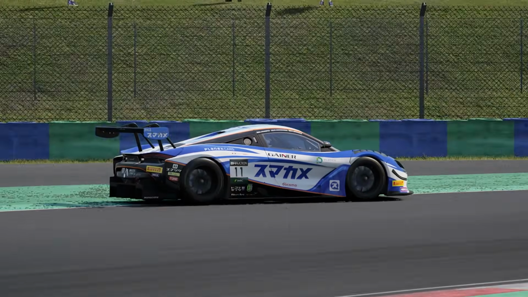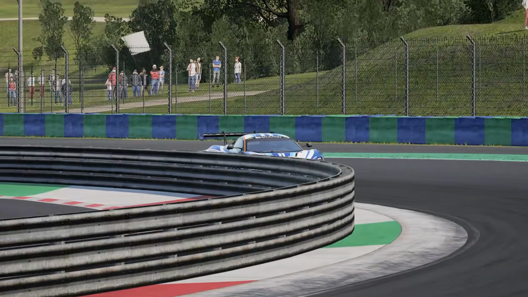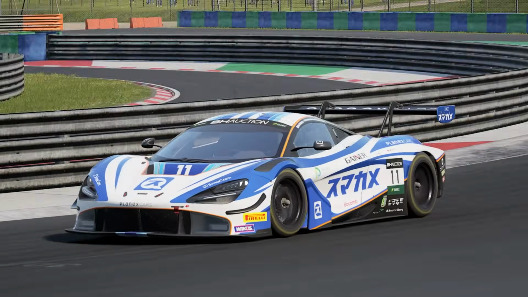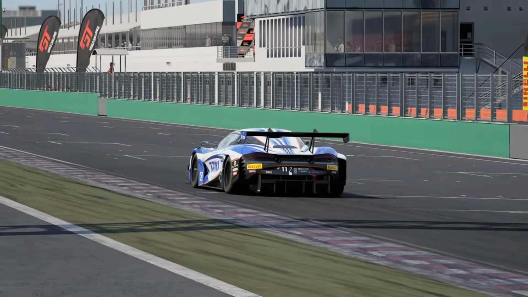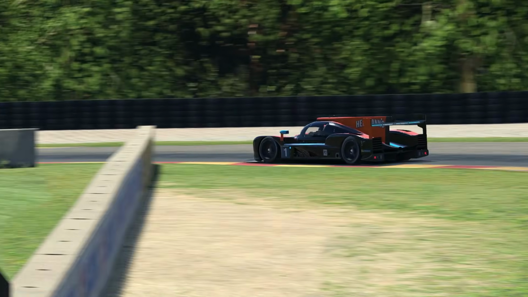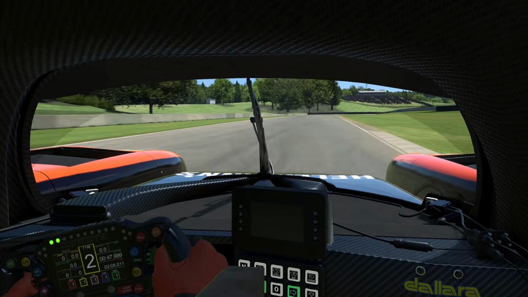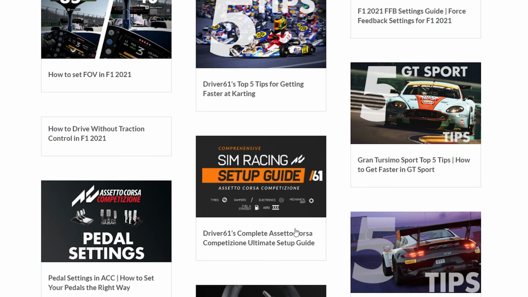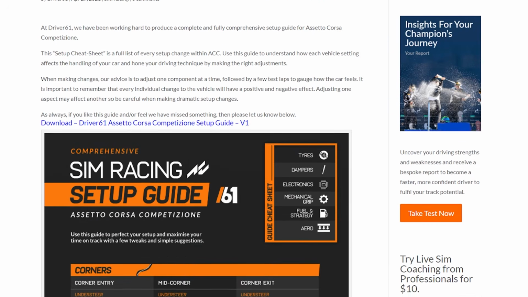Unfortunately, every sim runs a slightly different tyre model, so it isn't a one-size-fits-all approach. For example, ACC is very sensitive to tyre temperatures and pressures and can create a large fall-off when not set correctly. iRacing, on the other hand, is less sensitive and can allow for a slightly larger operating window. For more information about optimum tyre temperatures, you can check out our sim racing page for detailed articles.